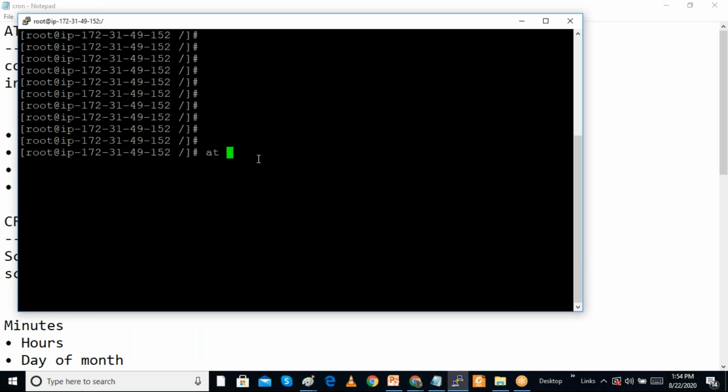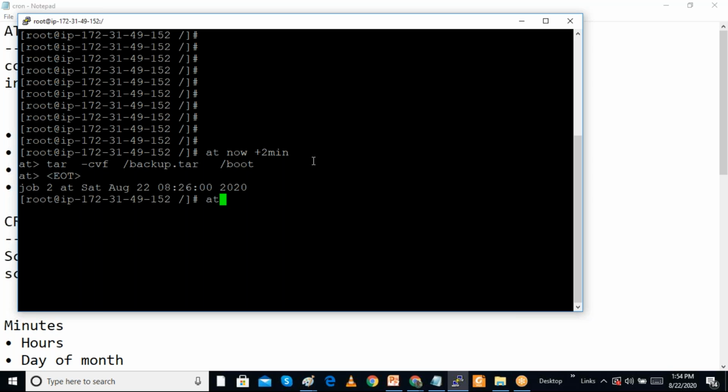For a simple example, I am giving AT after 2 minutes, meaning I want to run this command 2 minutes from now. Then I give the command: I am going to take a backup using tar cvf, creating backup.tar of the boot folder. I press enter, and Ctrl+D saves it.